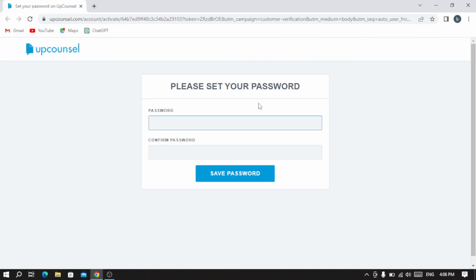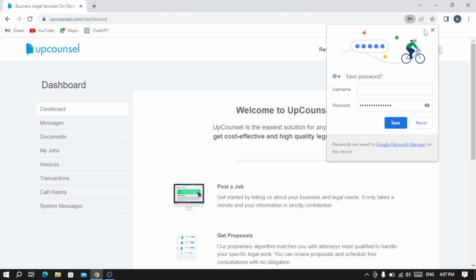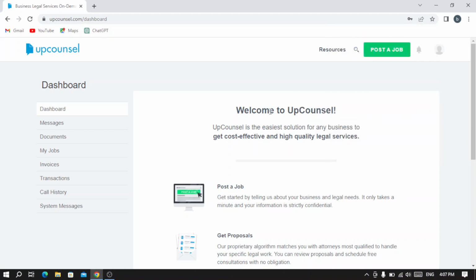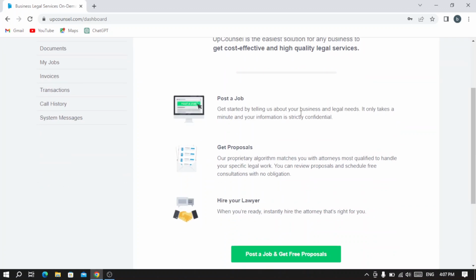So after clicking the button in the message that you received in your email, it will take you to this page where you need to set your password. So you write a powerful password right here and you confirm it, then you hit save password. So I'm going to write my password. So make sure, guys, it's a powerful password. Then you hit save password. And this is the welcome page.